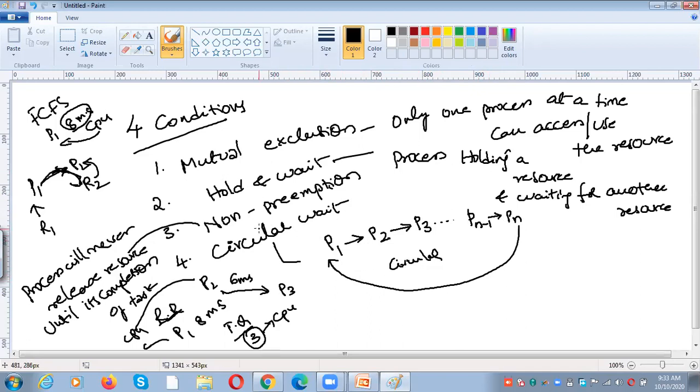So these are the 4 reasons for deadlock. If we prevent these 4 conditions from happening, then automatically we can prevent the system from entering into deadlock. That is deadlock prevention. That means we need to avoid these 4 situations so that deadlock will be prevented.